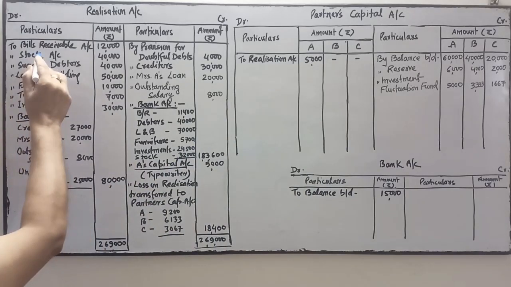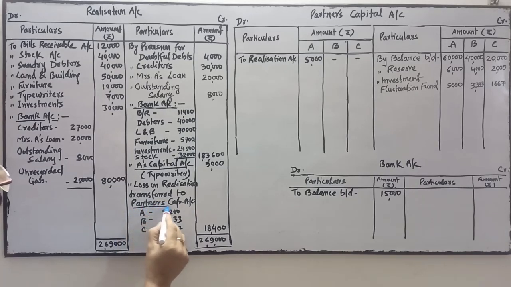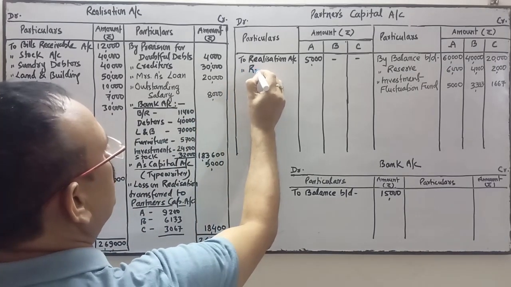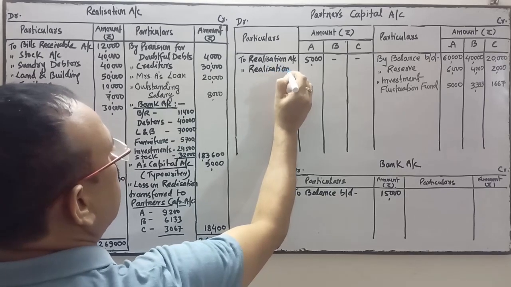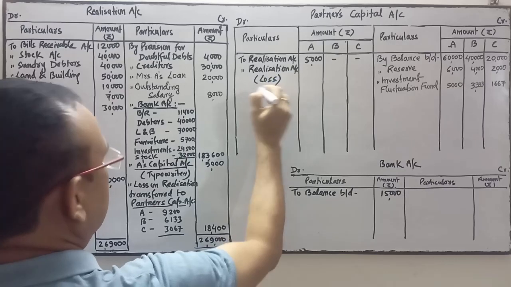Now come to this side. Is there any partner's capital? No. Here the partner's capital is this one. This is the loss which is transferred to capital. So to realization account, this is for loss.